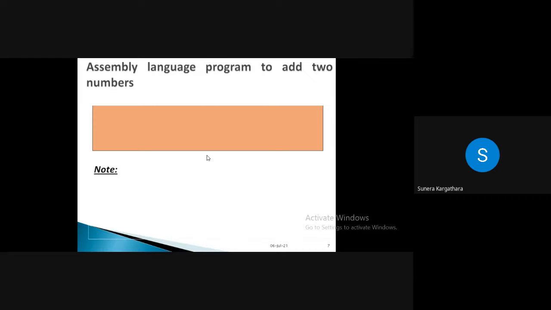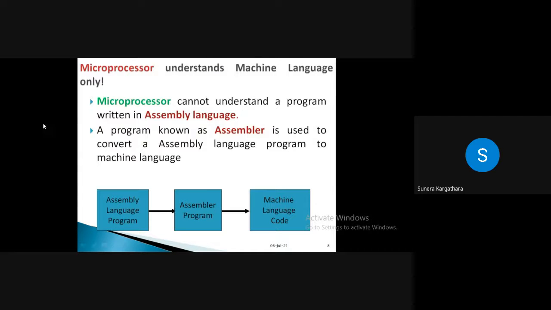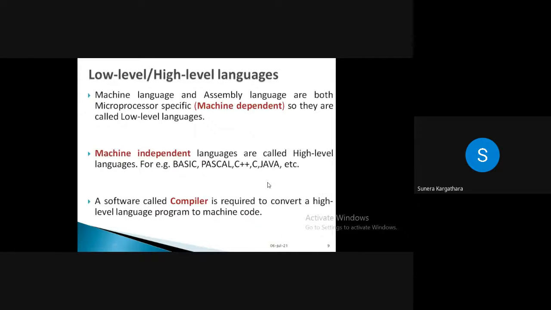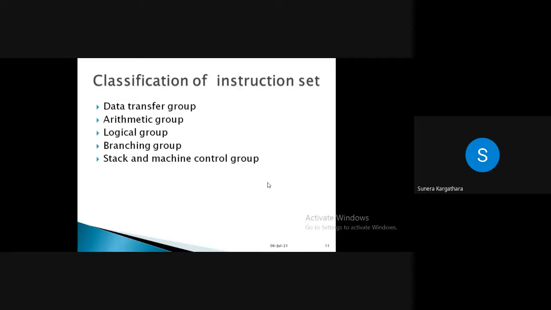If you remember, whenever we started with the lab, at that time I discussed this slide 2-3 times: कि आपका processor will not understand this assembly language programming or a higher level language programming. So it will always convert it into assembly language first, and then it will be converted into a machine level language, right? So we had already discussed this part, so I'm not repeating, but make sure you know this basic thing, that whatever programming language we are considering right now is nothing but ALP, assembly language programming, right?